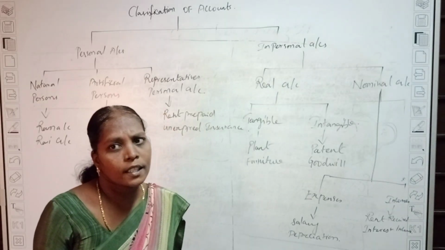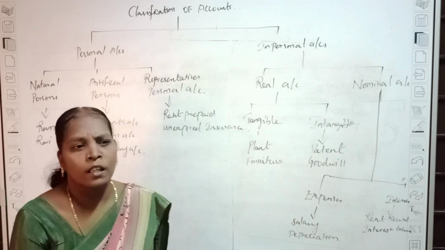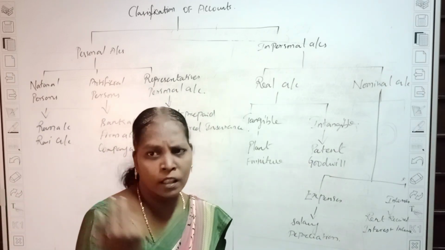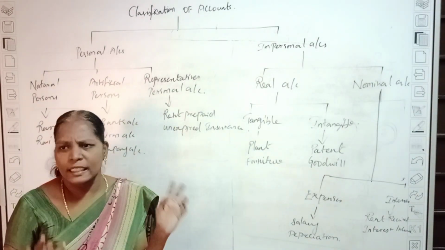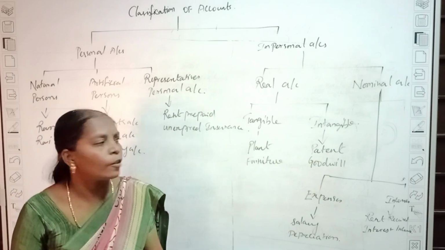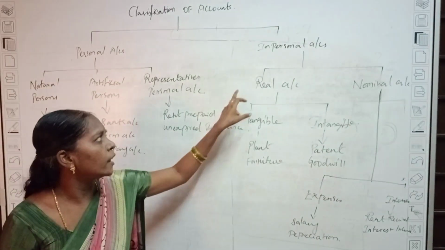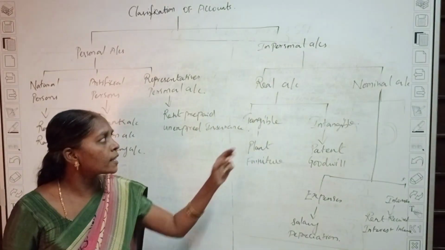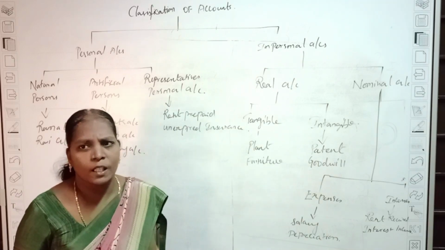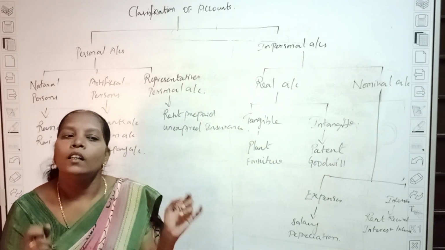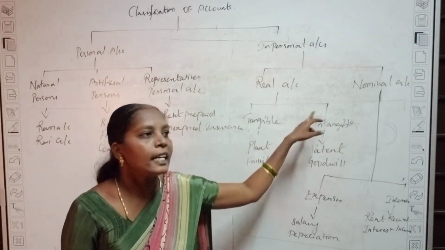Tangible means visible items. If you are buying land, furniture, plant, chairs, or any other assets, those are called tangible assets. Visible items are called a real account. Next, intangible means invisible items. You cannot see them in the account; you can only feel them. That is called an intangible account.